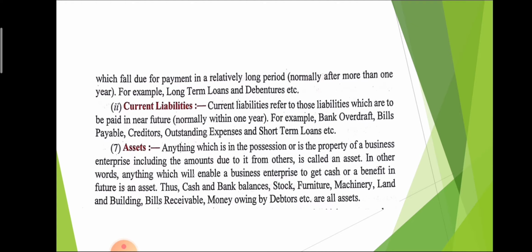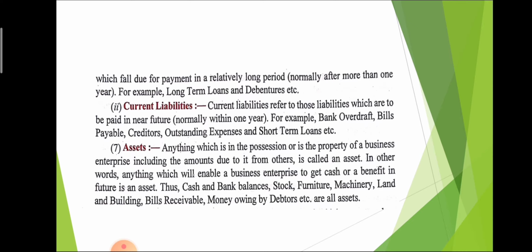For example, if I purchase some goods from Ram on credit basis and I pay the amount after 1 year, that is treated as non-current liability. The second one is current liability. If the time period of a liability is less than 1 year, it is called current liability. For example, bank overdraft, bills payable, creditors, outstanding expense and short-term loans are all examples of current liabilities.